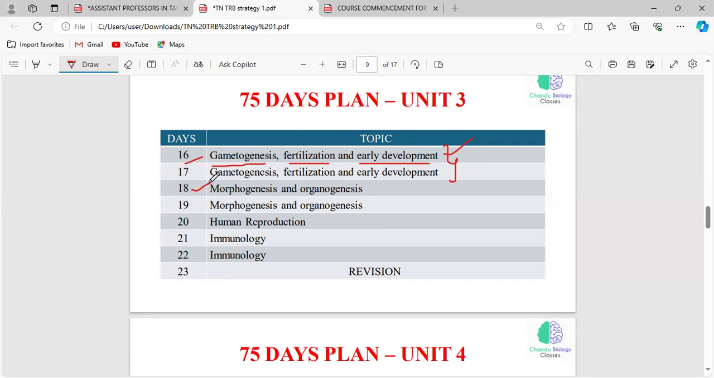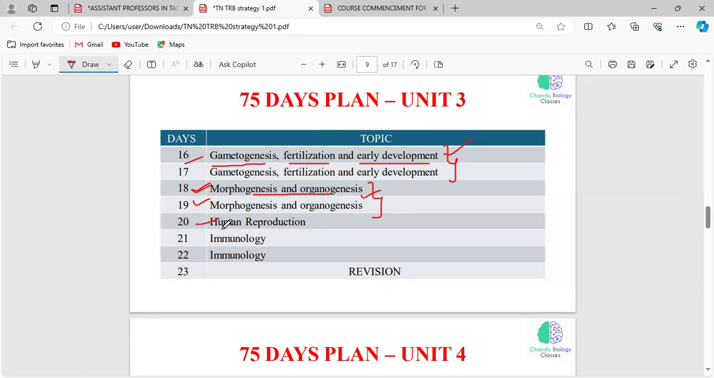And on day 18, you have to read morphogenesis and organogenesis, how organs have been developed, how organs have been synthesized, after the process of gametogenesis. So these are all the things related to morphogenesis and organogenesis. This is also a big topic, so you have to take 2 days to complete it. So day 18 and day 19 will be related to morphogenesis and organogenesis.